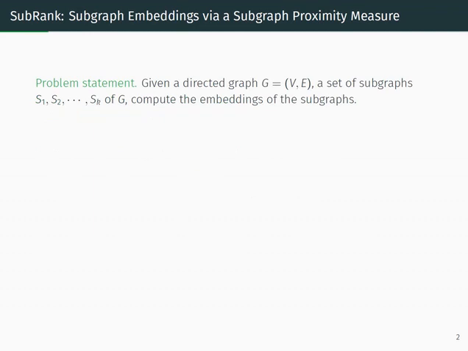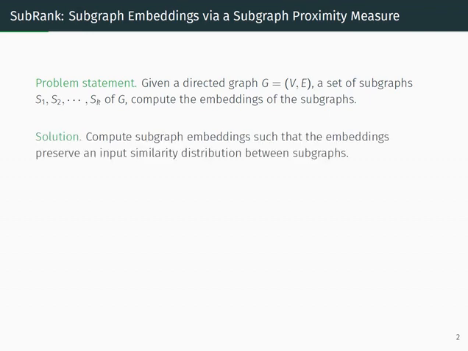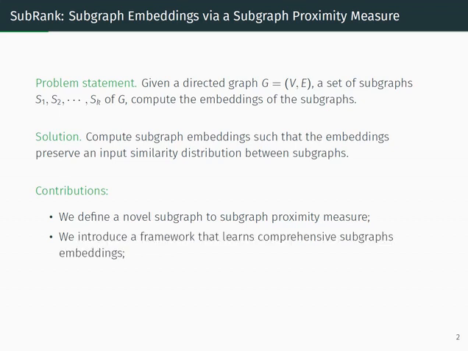More precisely, the problem that we want to solve is: given a directed graph G and a set of k subgraphs of G, compute the embeddings of these subgraphs. Our solution is to compute subgraph embeddings such that the embeddings preserve an input similarity distribution between the subgraphs. More precisely, our contributions are in defining a novel subgraph to subgraph proximity measure, in introducing a framework that learns comprehensive subgraph embeddings, and finally, in validating our approach on several data mining tasks.